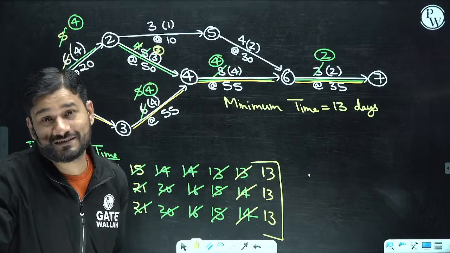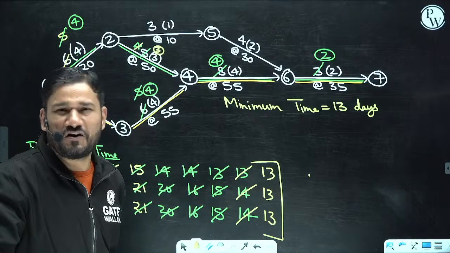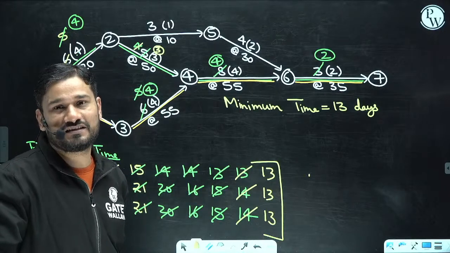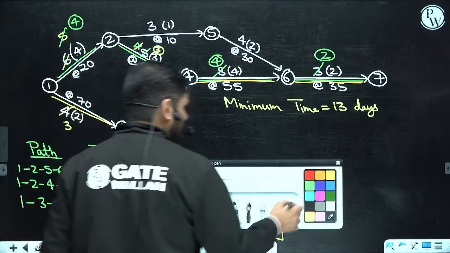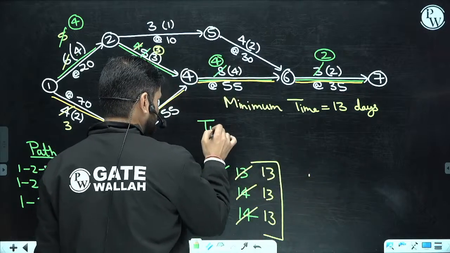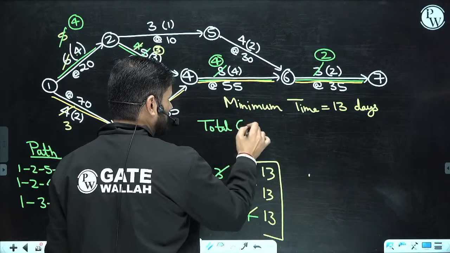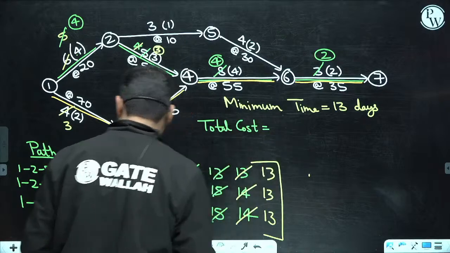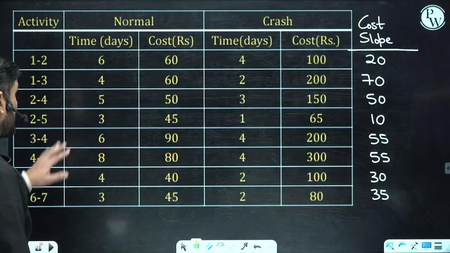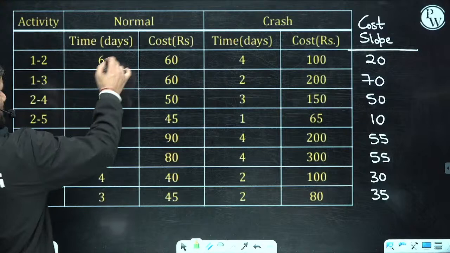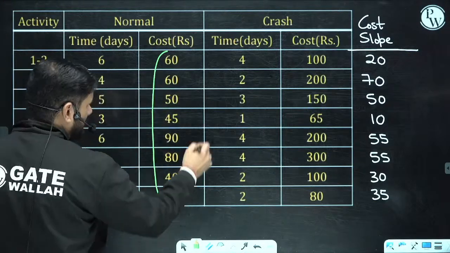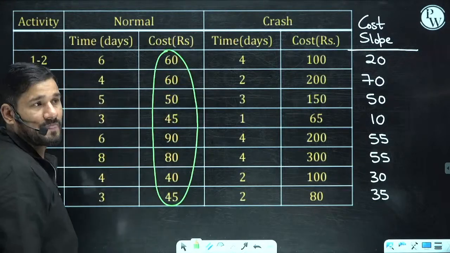And what is the cost? Now, can you calculate the cost of this? See, it's quite easy. Total cost for 13 days. First of all, come back to this part. Add the normal cost. What is this value?